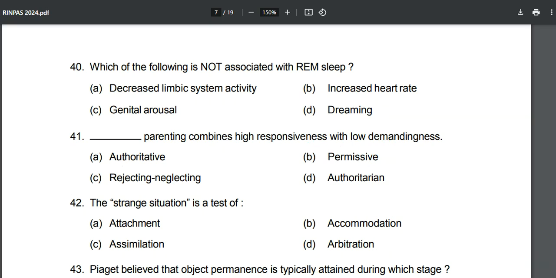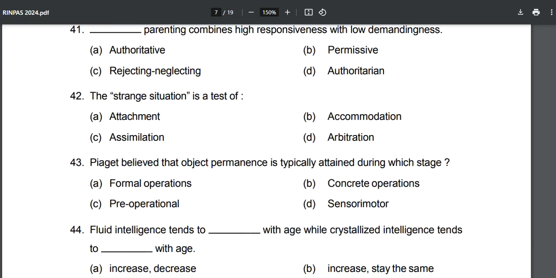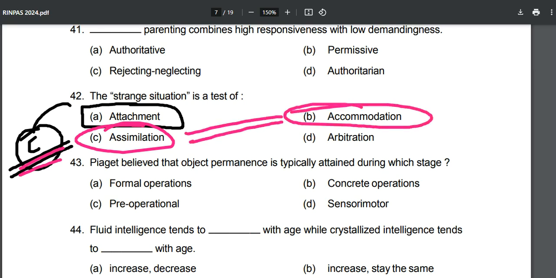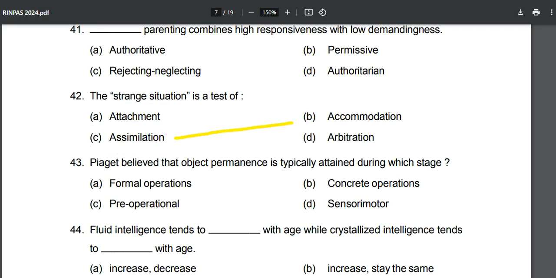The strange situation test is a test of attachment, assimilation, arbitration, or accommodation. Now it is simply the answer attachment. Reference C book, find it. You will get it. Assimilation and accommodation are talking about Jean Piaget's theory, and there is nothing about arbitration. The strange situation is a test of attachment.